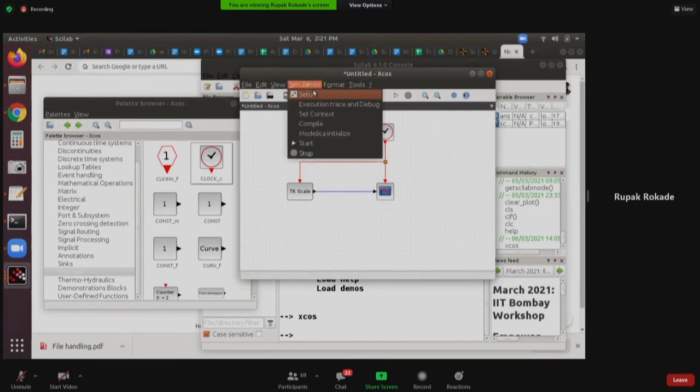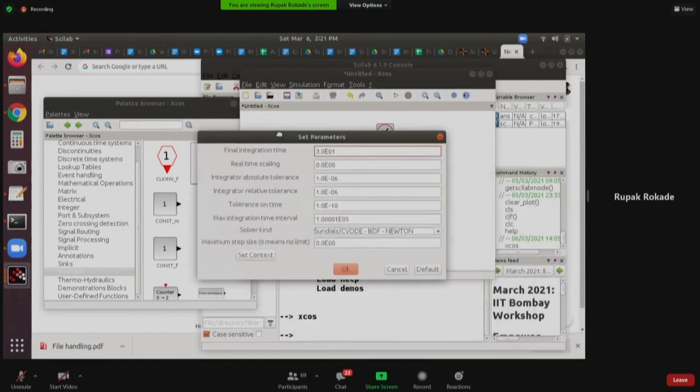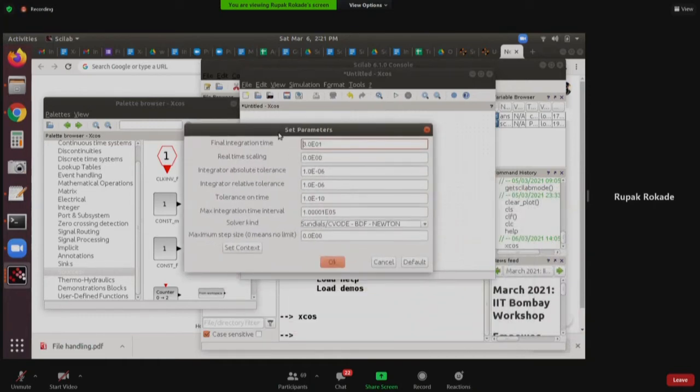To do that, you go to simulation, you click on setup, and you see this menu. Now this setup menu is where you set up your entire simulation. Okay, so I will not go around telling you details about all of these parameters, but rather only the first two.